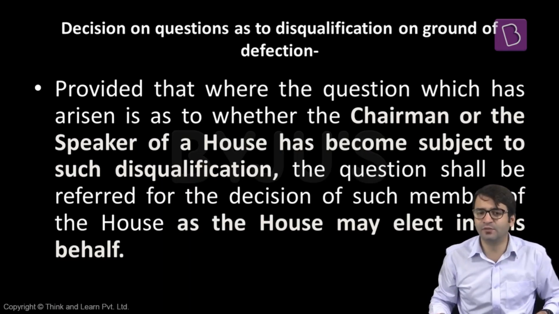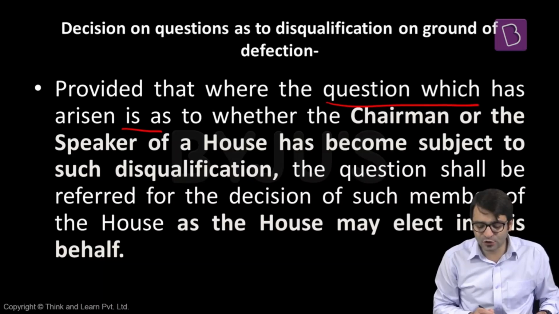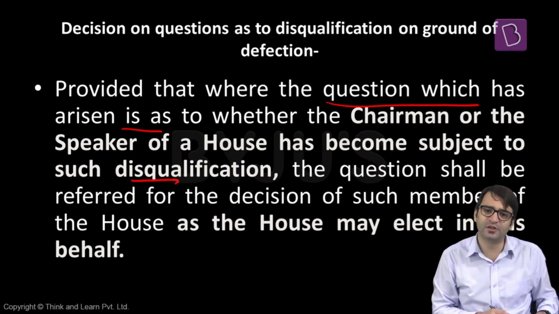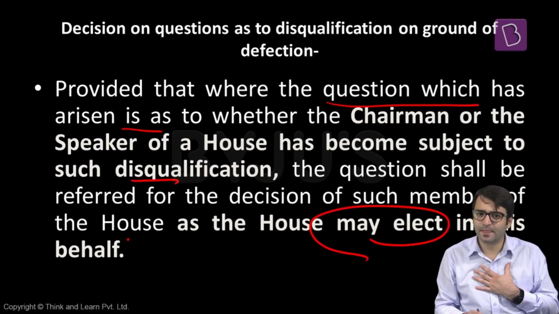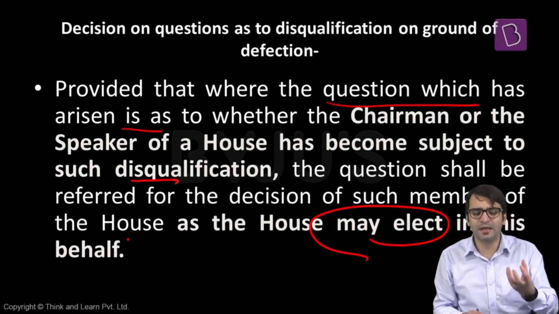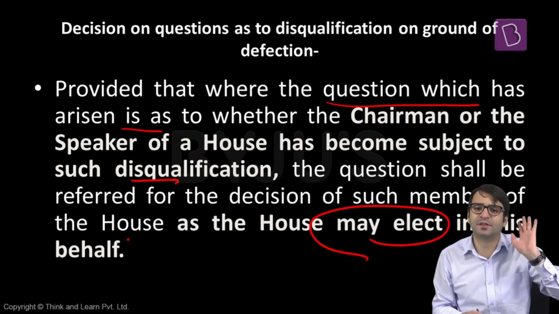In that case, Schedule 10 of the Indian Constitution says, provided that where the question which has arisen is as to whether the chairman or the Speaker of the House has become subject to such disqualification, this decision will be taken by such a person who is elected by that House. That means if I as a Speaker am subject to disqualification under anti-defection law, my case will be decided by a member who is elected by Lok Sabha for this particular purpose. Clear?